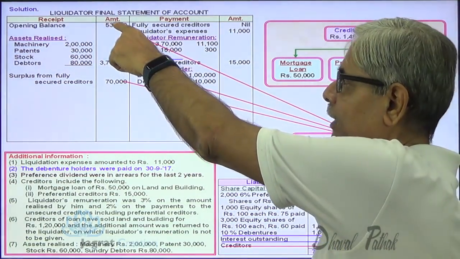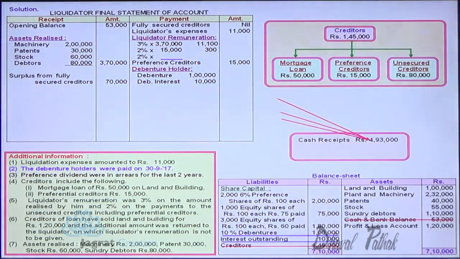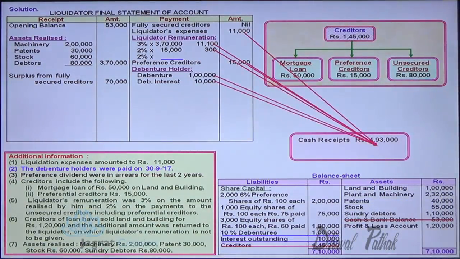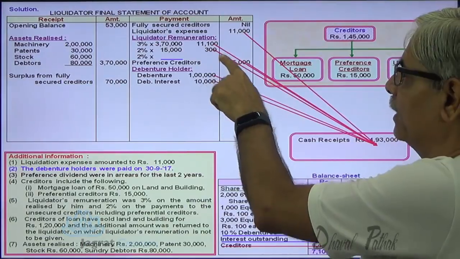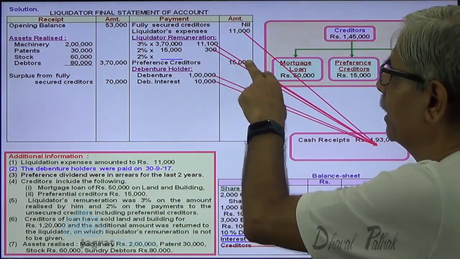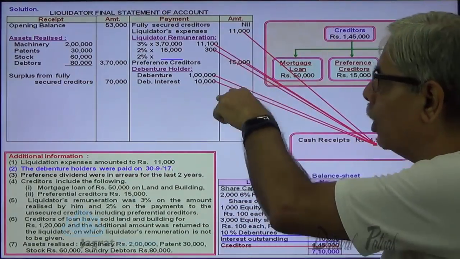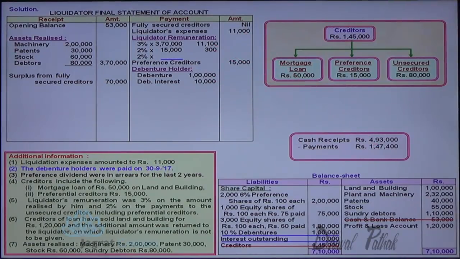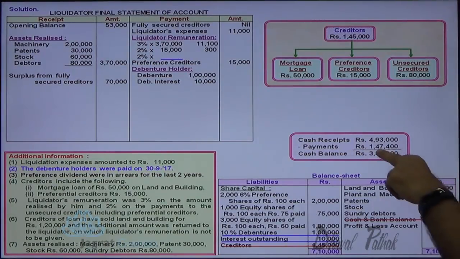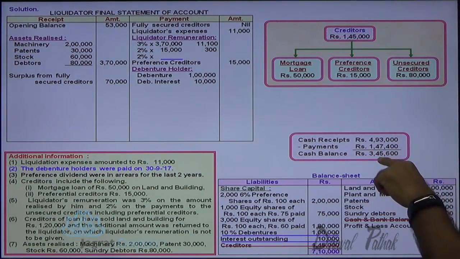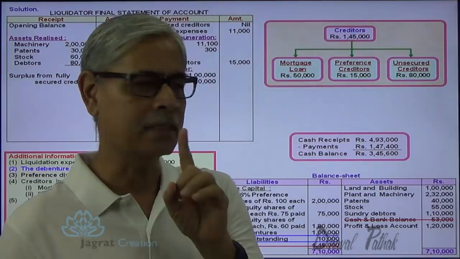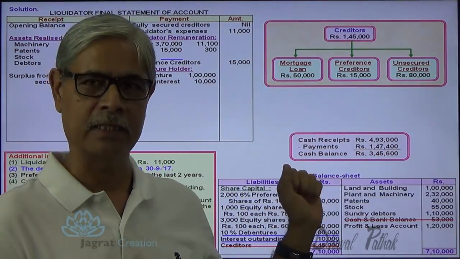So total of receipts 53,000, 3,70,000, 70,000. So far these payments are made, and the total of these payments 11,000, 11,100, 300, 50, 300, then 15,000, 1 lakh and 10,000. All these payments so far recorded total 1,47,400. So cash balance available to the liquidator is 3,45,600. From that, he is required to pay unsecured creditors to the extent of 80,000.